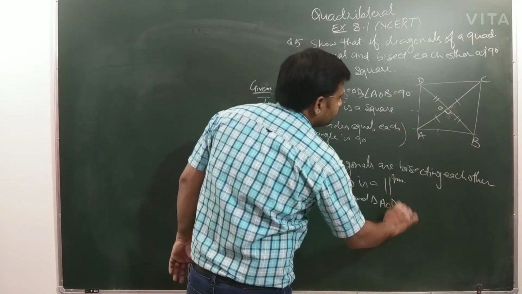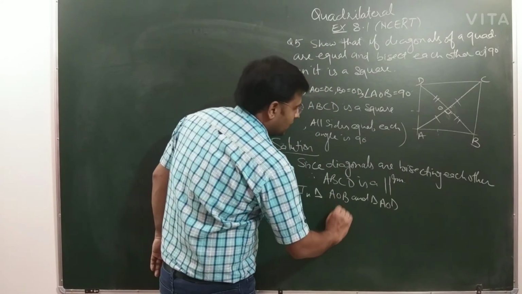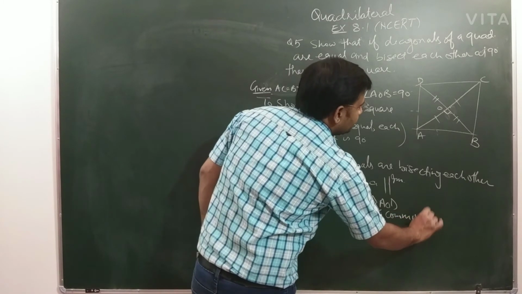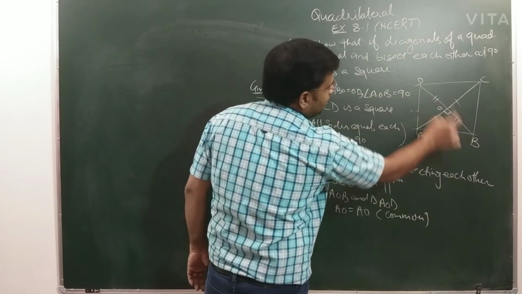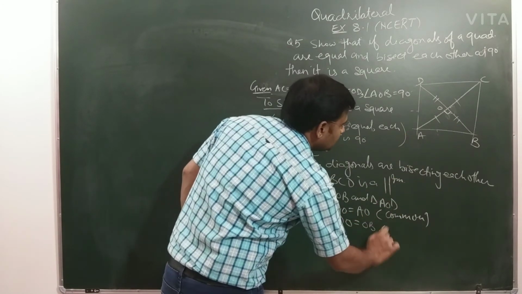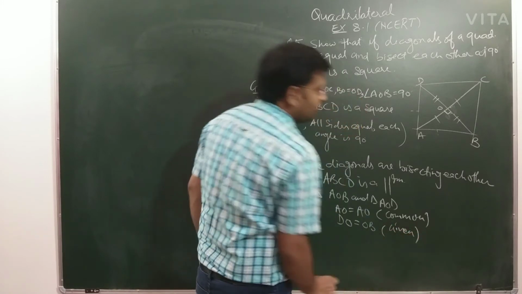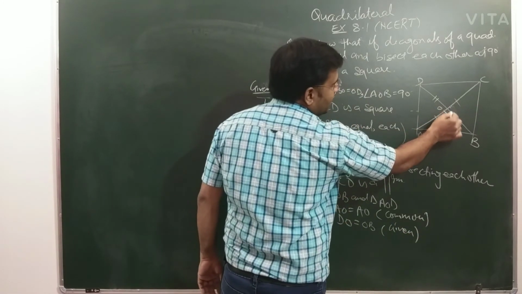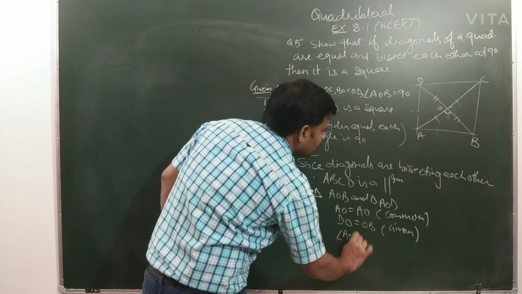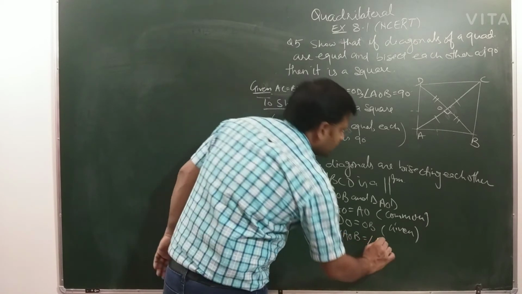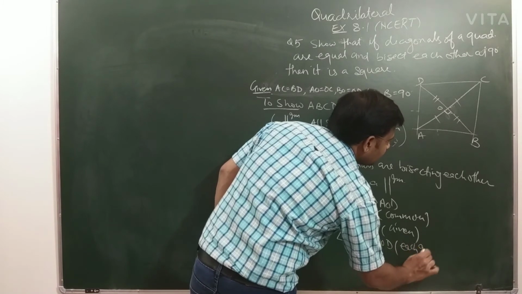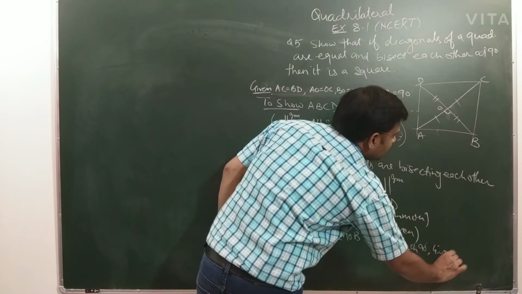So you can show that AO equal to AO, this is common, and next DO is equal to OB, this is given, and last thing is that you can mark this as angle 1 or angle 2, or simply write angle AOB and angle AOD each 90 degrees, this is again given.